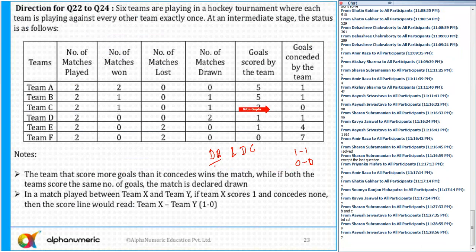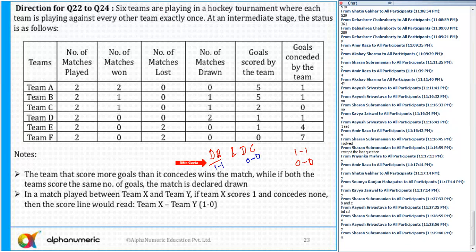But Team C has not conceded any goal at all. You can see the goals conceded by team C is 0. So can I say the score of the D and C match is 0-0 and the score of the D and B match is 1-1? Any other possibility? No, because C has not conceded any goals at all. So the only possibility is the scorecard of D versus C is 0-0 and D versus B is 1-1. Any doubts to anyone now? Please tell me.